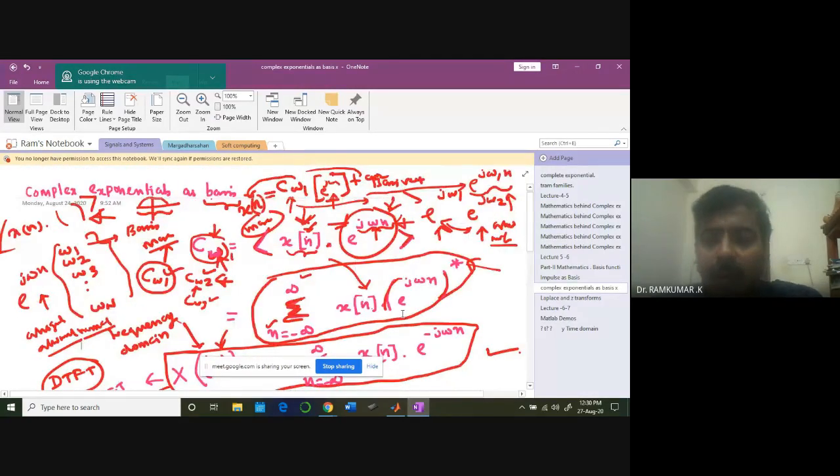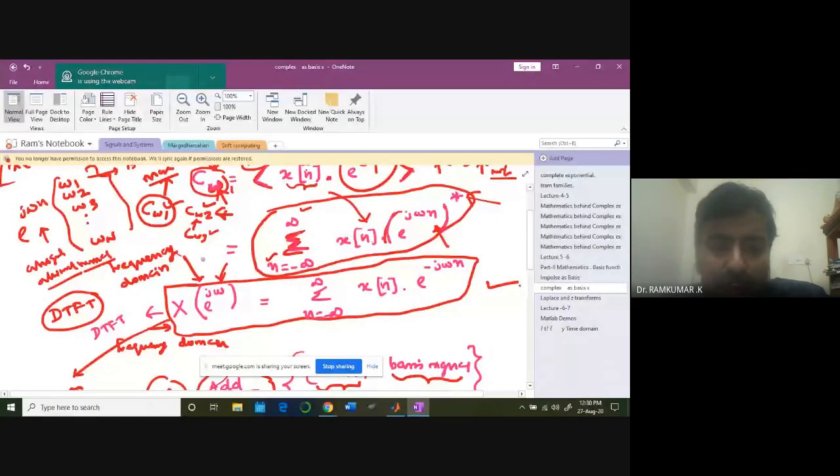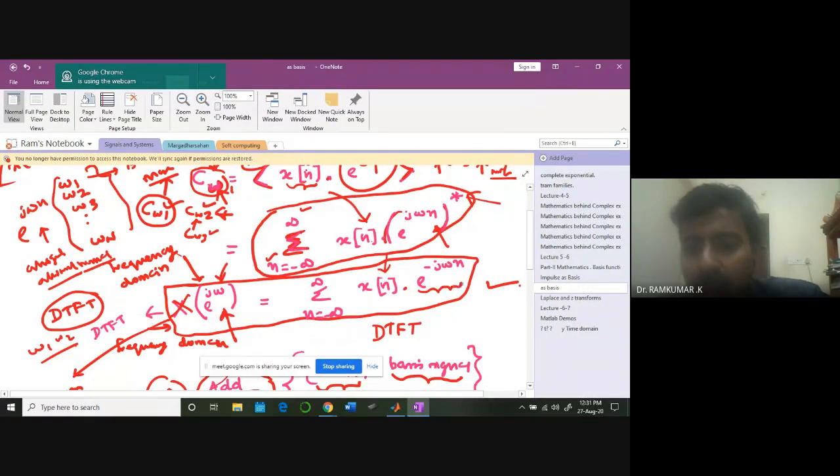In the same manner, look at this case: e power j omega n, I'm going to take it as a basis vector, and I can work out the corresponding coefficients of it. These coefficients I will call the discrete time Fourier transformation, primarily because this X is a function of various values of omega, omega 1, omega 2, like that. It is the discrete time Fourier transformation expression. I take the dot product of x of n with e power j omega n, with n varying between minus infinity to plus infinity, for various frequencies.